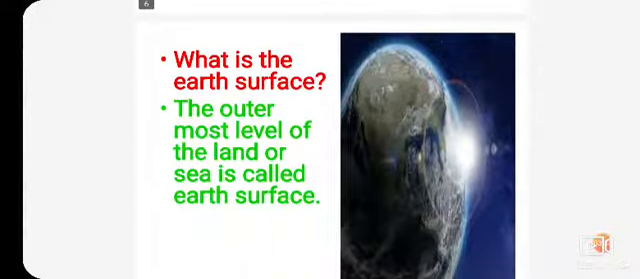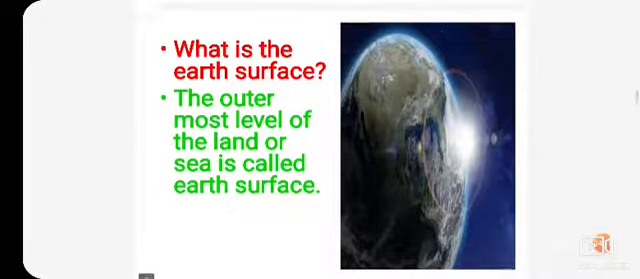Come to the next point. What is the Earth's surface? The outermost level of the land or sea is called the earth surface. Come on, what is an earth surface? So dear children, observe the picture. There is an orange colored line, an orange colored circle. That is the level of the land, called the earth surface.